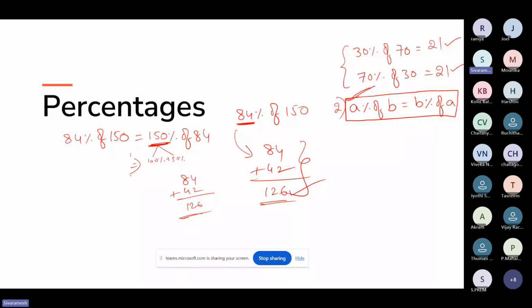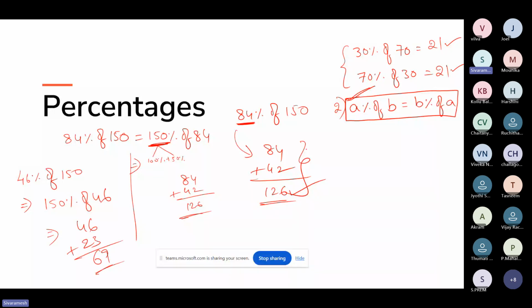Let me give you 46 percentage of 150. Can you tell me the answer? 69, sir. Yes. If you observe, 46 percentage of 150, I can rewrite this statement as 150 percentage of 46. 150 percentage of 46 means 100% of 46, which is 46, plus 50% of 46, which is nothing but 23. So the total will be 69.